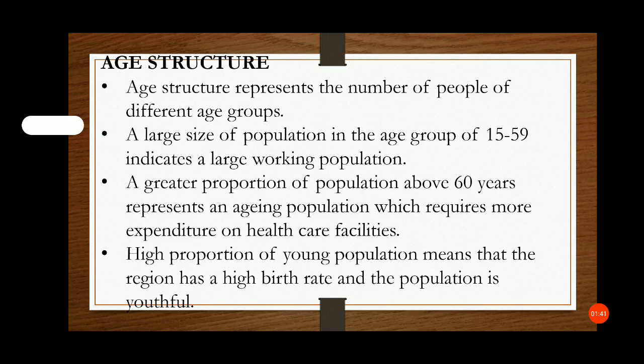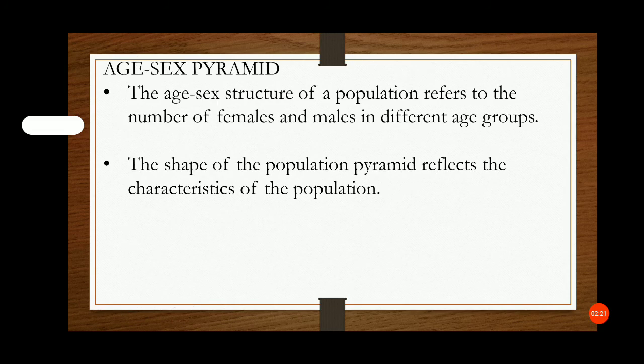facilities. You know that today in India the retirement age is 60, and the population above 60 is a dependent population, whether they are farmers or any workers. After 60 they are not capable of earning income, and that's why that population is a dependent population. A high proportion of young population means that the region has a high birth rate and the population is youthful.